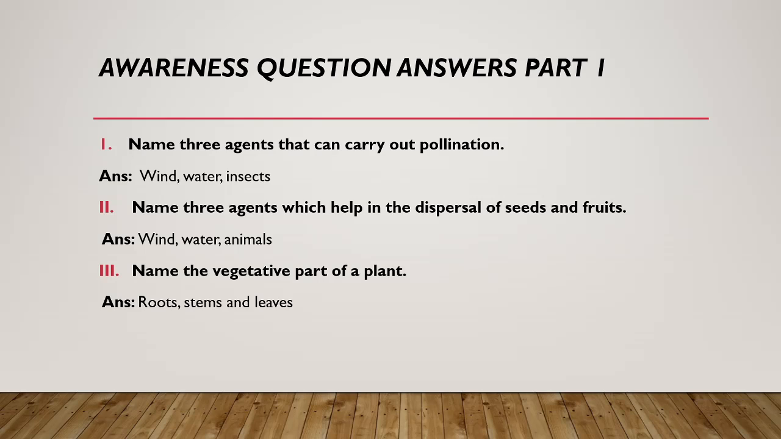Next question, name three agents which help in the dispersal of the seeds and the fruits. Again the same: wind, water and animals.